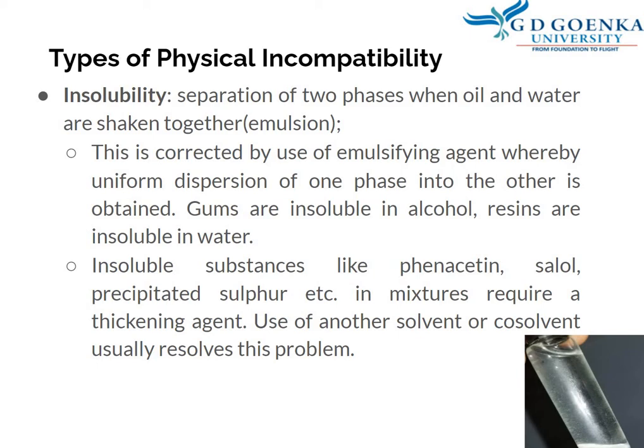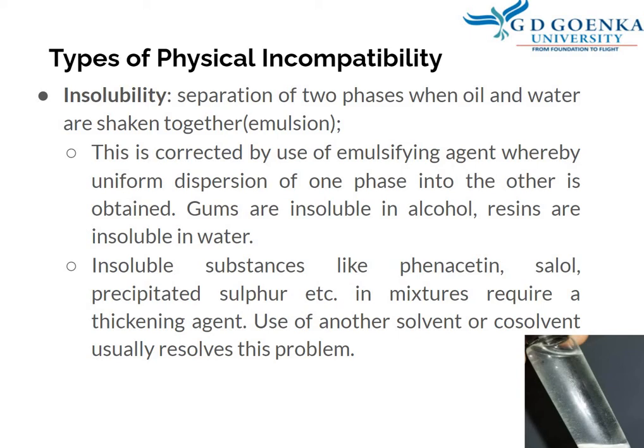Gums are insoluble in alcohol, whereas resins are insoluble in water. So accordingly, while preparing an emulsion, the emulsifying agent should be selected depending upon the continuous phase or dispersion media. If the continuous phase is water, an emulsifying agent with a higher HLB value and more solubility in water is preferred. Whereas if the continuous medium is oil, an emulsifying agent with a low HLB value, 4 to 5 or 3 to 6, is preferred, and they are oil soluble.